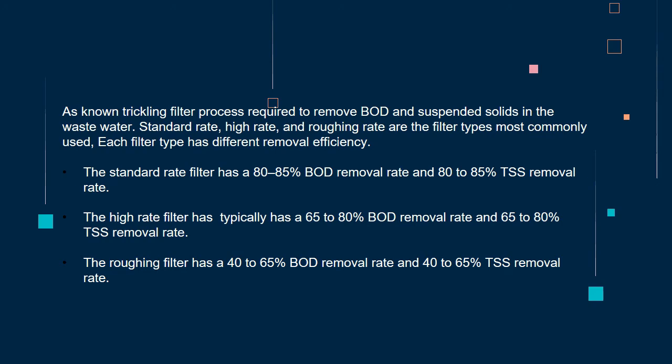The first one is the standard rate filter. The standard rate filter has an 80 to 85% BOD removal rate and 80 to 85% TSS removal rate. The second one is the high rate filter, which has a 65 to 80% BOD removal rate and 65 to 80% TSS removal rate. And the last one is the roughing filter. The roughing filter has a 40 to 65% BOD removal rate and 40 to 65% TSS removal rate.